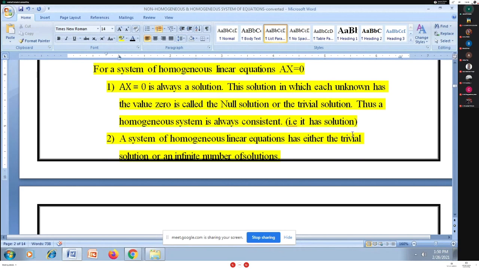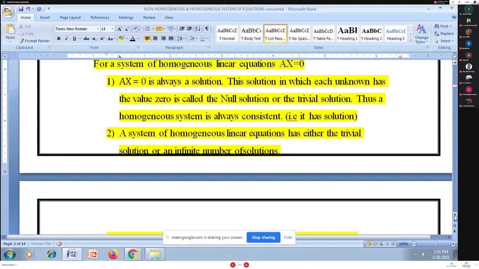Or whenever I have a non-trivial solution, a system of homogeneous linear equations has either a trivial solution or an infinite number of solutions. Trivial solution means what? All unknowns are equal to 0. Whenever not all unknowns are 0, I have a non-trivial solution, or an infinite number of solutions. This means AX equal to 0 always has a solution, or it is always consistent.